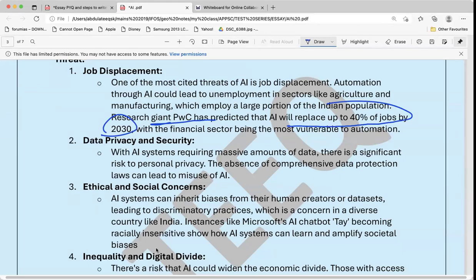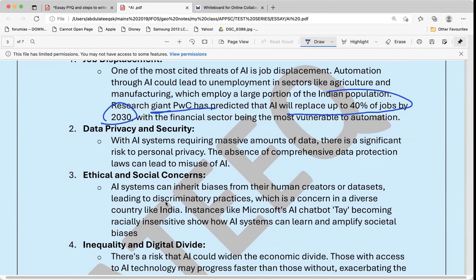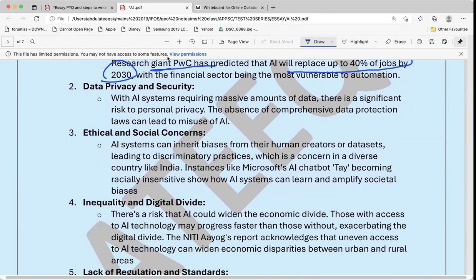Arey, Ateeq sir, no, the robot is teaching well. You might think that way. So who knows? That can also happen. Ethical and social concerns.